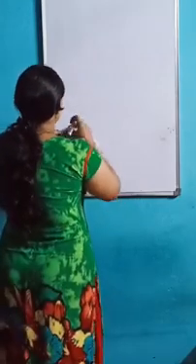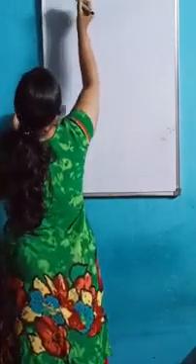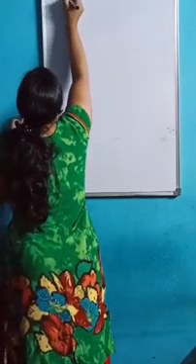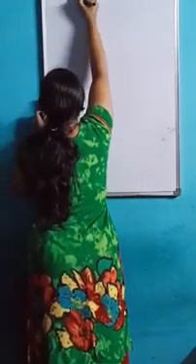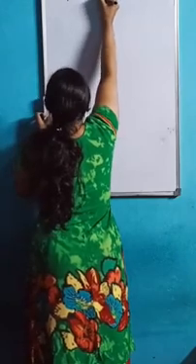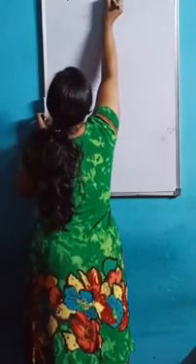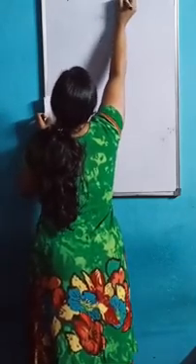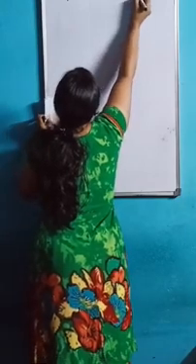So problem number 5, it's a very big problem. Here, computation of income from profession.